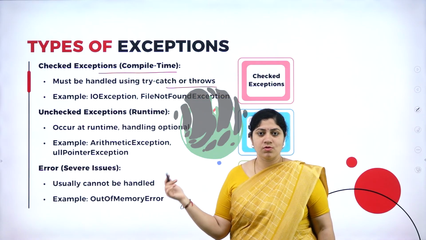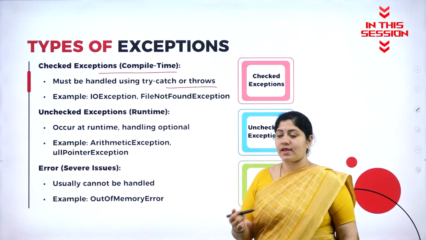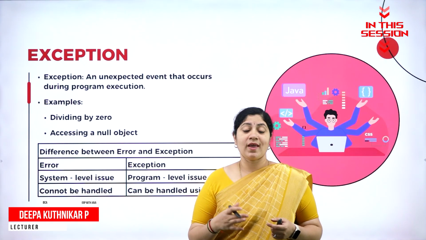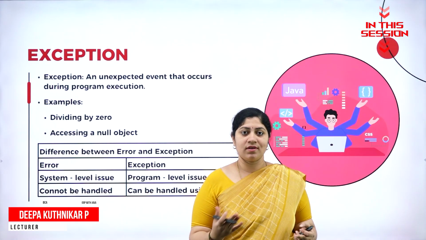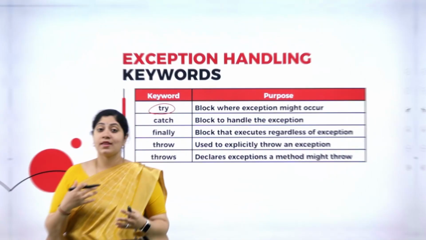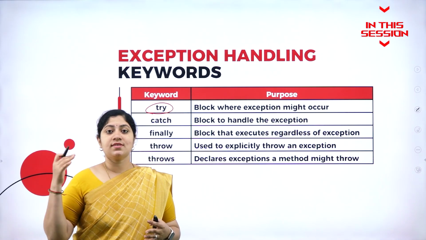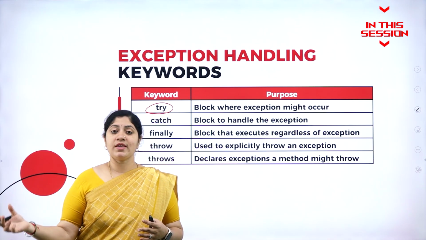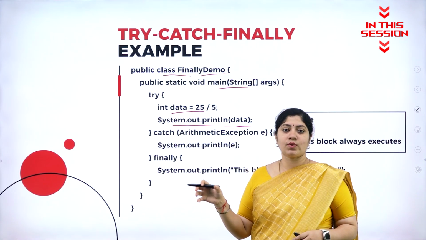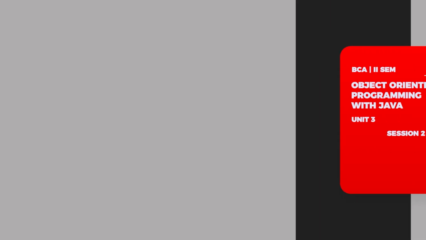Try, catch or throw. These are the different exceptions that can be considered during the compile time. If there is a null operator or a null character inside the program, then that is not an error, but it is considered during program execution. There is a case where an exception might occur. In those cases, this try exception can be handled. It's not a completely fixed case. A block is written in order to handle the execution of the exception.